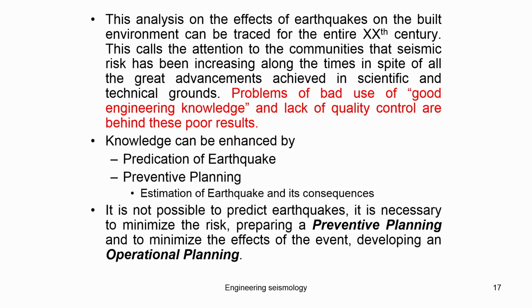So, this is because the bad use of good engineering knowledge and the lack of quality control are behind these results. So, how to improve this, and how to minimize the number of people who die due to this kind of natural hazard? How to prevent this, what planning can we do? These are all things we have to try to understand, which is called preparedness, or what we should do about this.